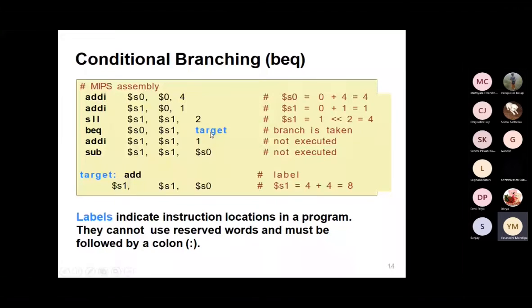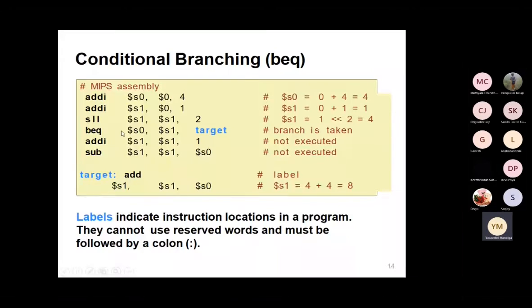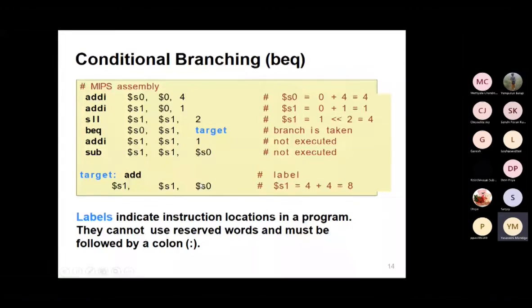So if the condition is true, it moves to the target. If the condition is false, the instructions inside will be executed. So if I give BEQ, the condition is taken, the branch is taken, the condition is true. So the condition is true, and the processor will move to the target, and the target is nothing but add S1, S2, S0. Now S1 and S0 will go into the adding and then be placed into S1. In this way, the values will be generated.